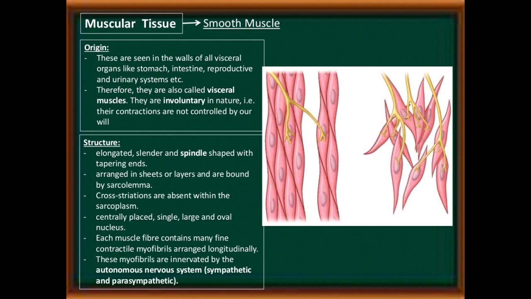Each muscle fiber contains many fine contractile myofibrils arranged longitudinally. These myofibrils are innervated by the autonomic nervous system, that is sympathetic and parasympathetic. See the structure of smooth muscles. It is spindle shaped.